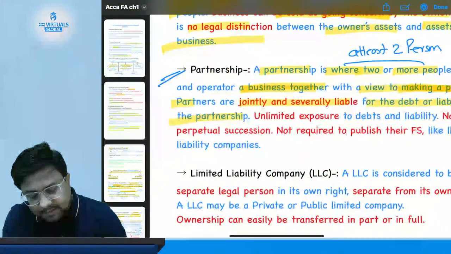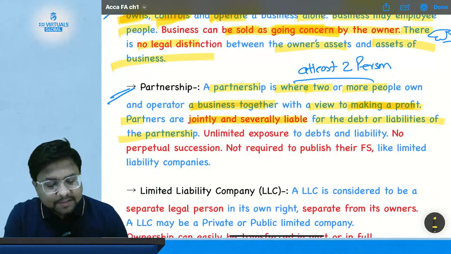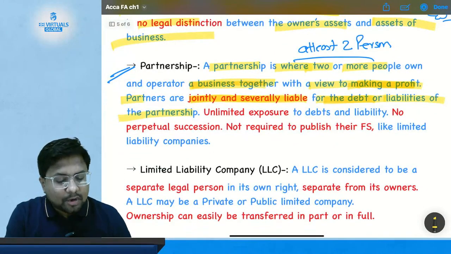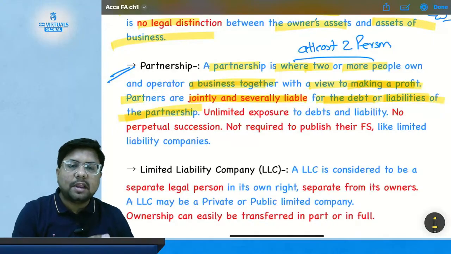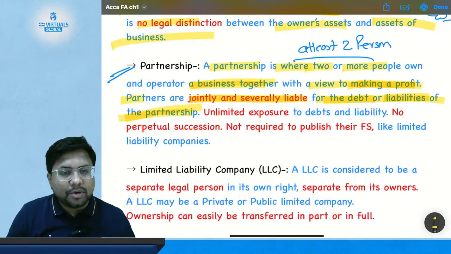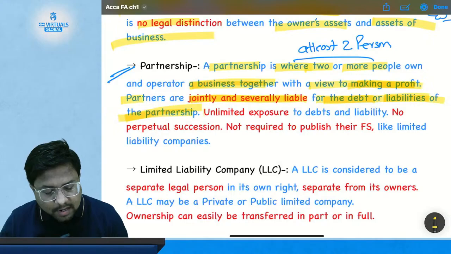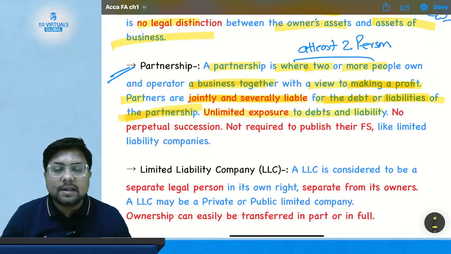So this line says partners are jointly and severally liable for the debts or liability of the partnership. Any liability or debts that the partnership has, all the partners are going to be jointly and severally liable. Then, full stop: unlimited exposure to debts and liability.